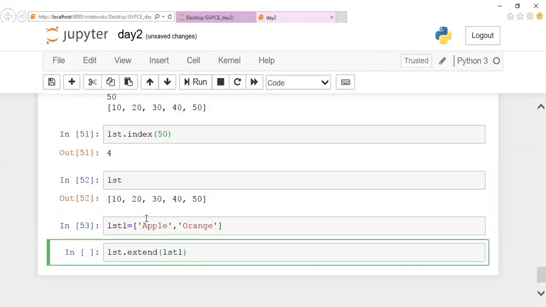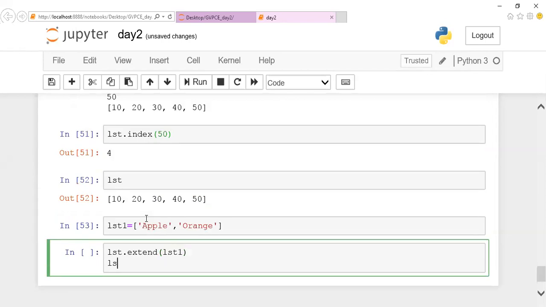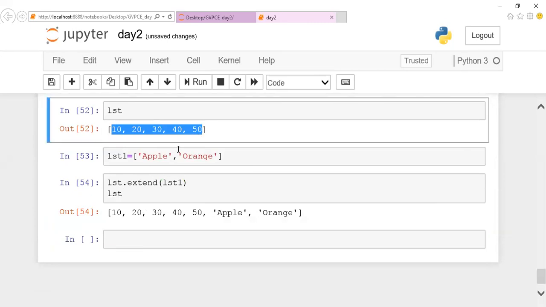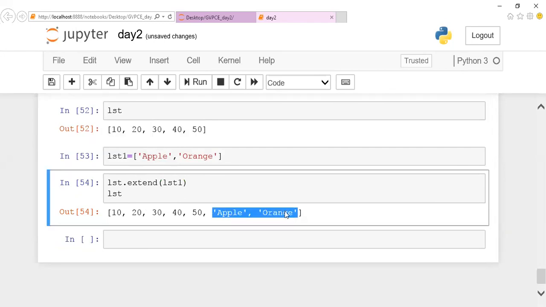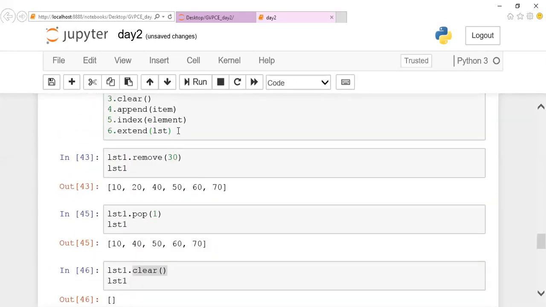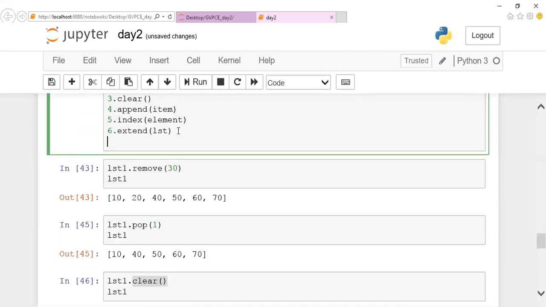If I give it like this, and after this I print my original list, let's check what happens. We know that the original list already has the values 10, 20, 30, 40 and apple. If I'm trying to extend this with the other list, what happened? This will be extended with apple and orange. So one list has been extended with the other list. This is the use of extend, adding two lists. And next, as you people ask, if I want to insert an element at one particular index position, there is one predefined method that is called insert.